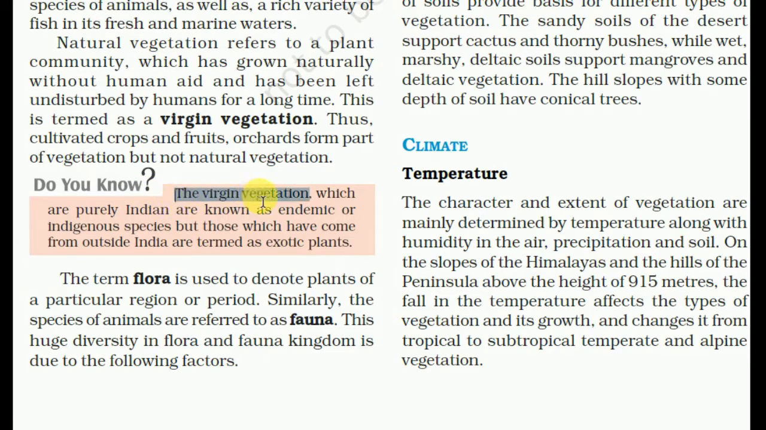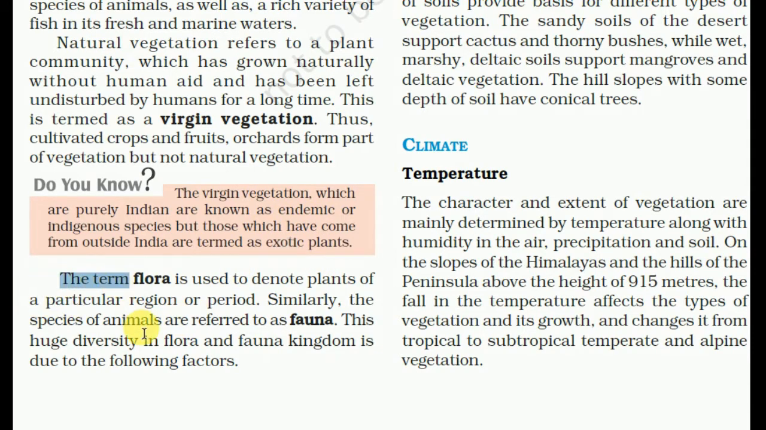So what is virgin vegetation? The vegetation which has grown without the help or aid of anyone. Species which are purely Indian are known as endemic or indigenous species, but those which have come from outside India are termed exotic. So Indian species are known as indigenous, and those from outside are called exotic plants.